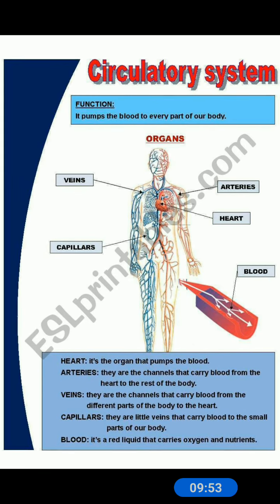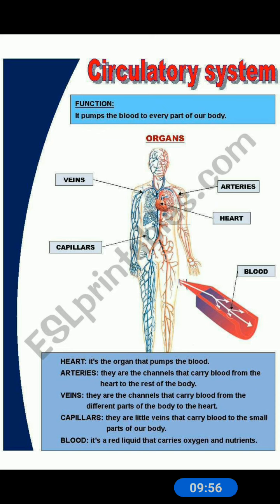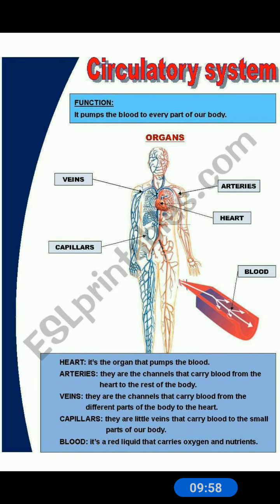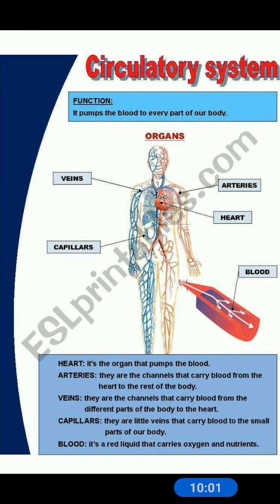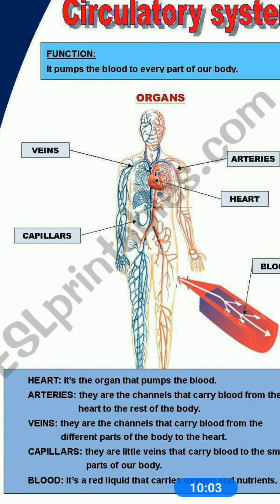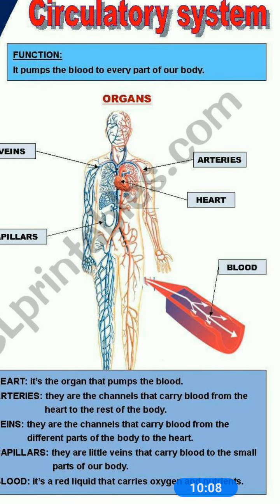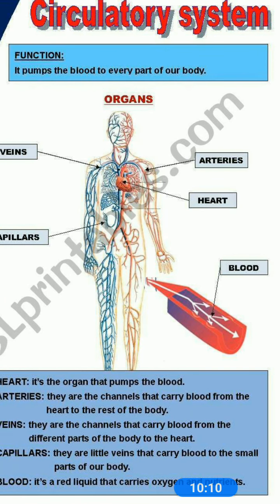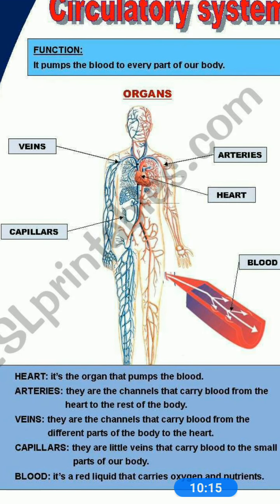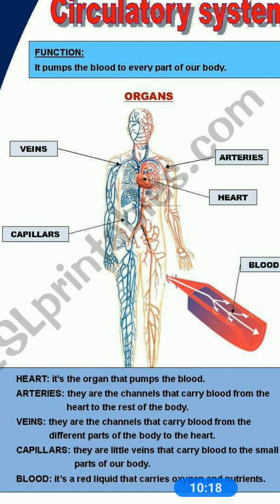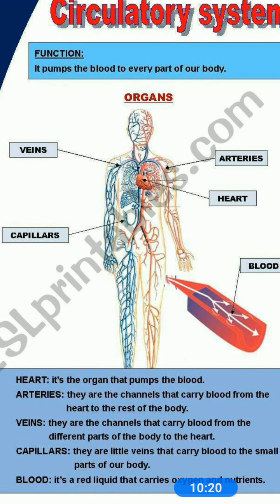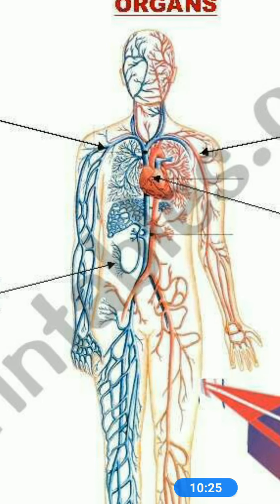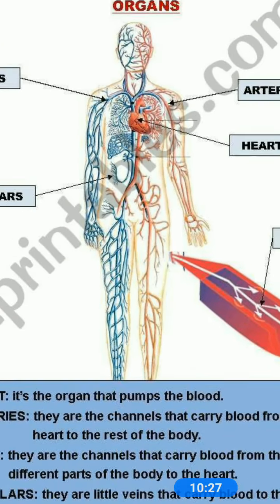So, what is the function of the circulatory system? It pumps the blood to every part of our body. Can you see the veins, the capillaries, the arteries, the heart? Children, what is the work of the heart? It is the organ that pumps the blood, and the arteries are the channels that carry blood from the heart to the rest of the body. Here are the arteries. And the veins are the channels that carry blood from the different parts of the body to the heart. Here are the veins, arteries.